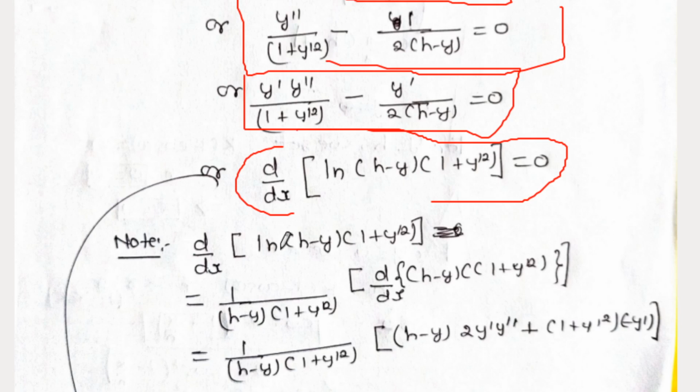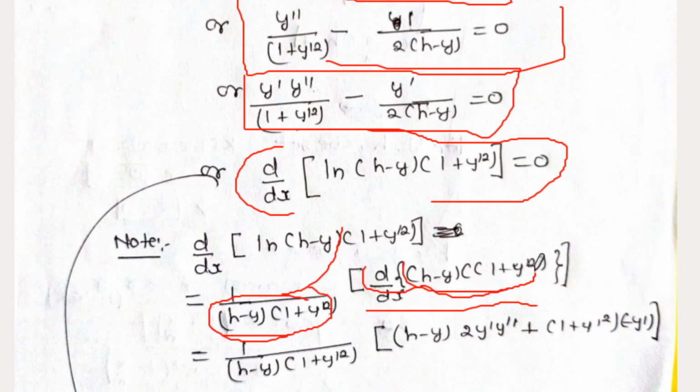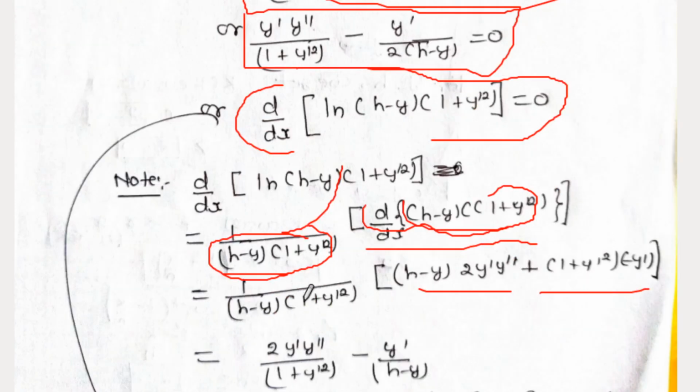When you take the derivative of this expression, you will see it becomes like this. This is the log function, so you get the derivative of the whole function over the whole function, and the derivative of these two functions. So we can again use the product rule and get the derivative. And when we separately put this denominator on both terms, you get this expression, the above expression.